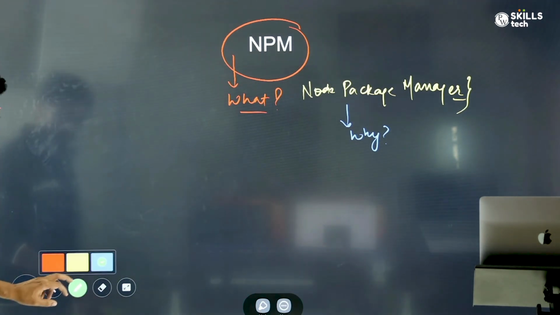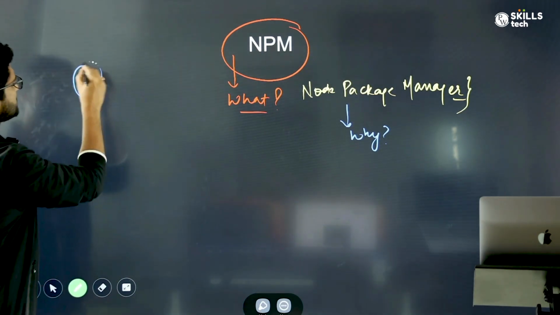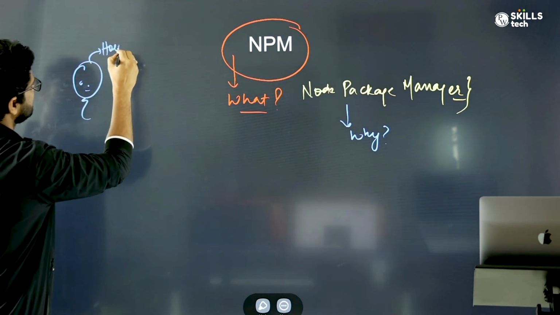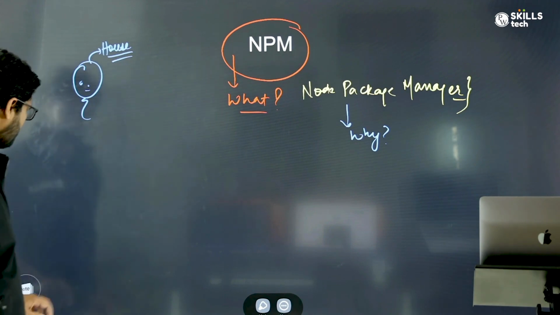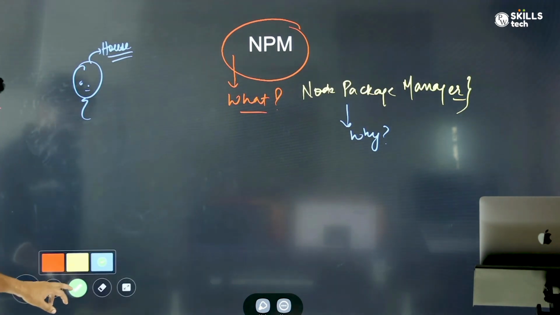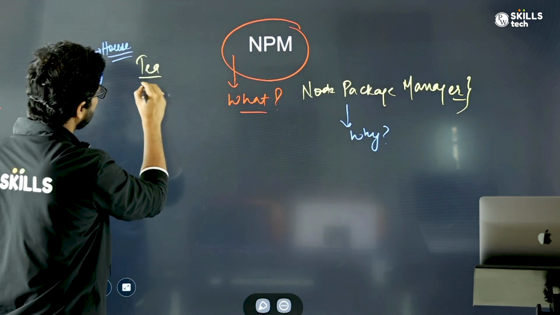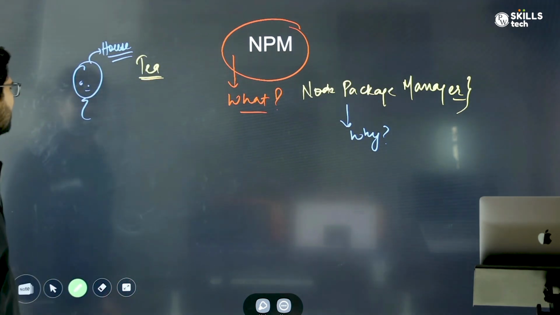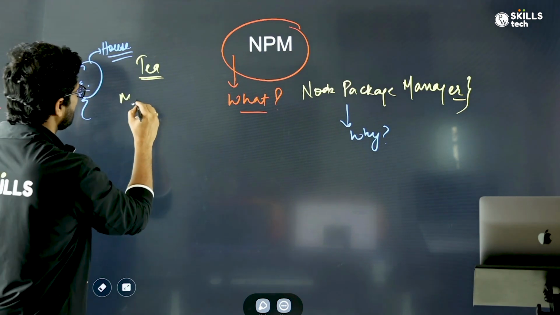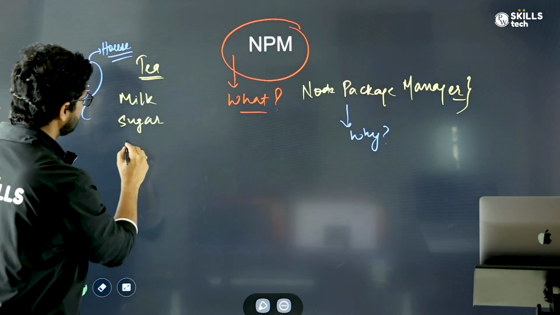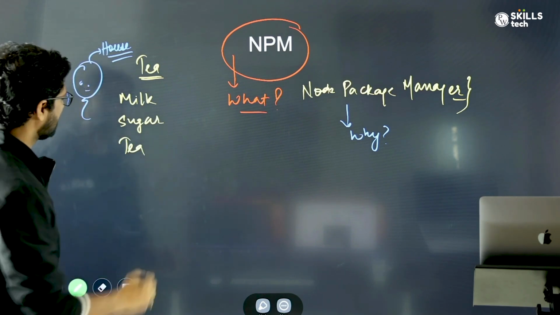Say for example, in your house, let's say that you have to do a very simple chore. You have to make something called tea. Now for making tea, you need a few ingredients. For example, you need milk, you need sugar, you need tea powder.